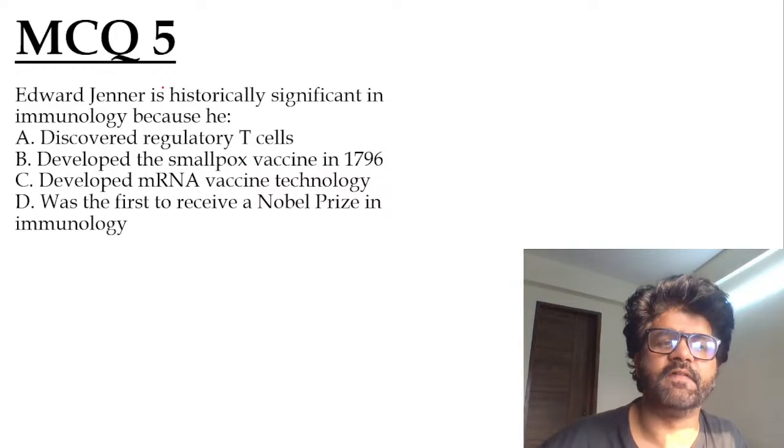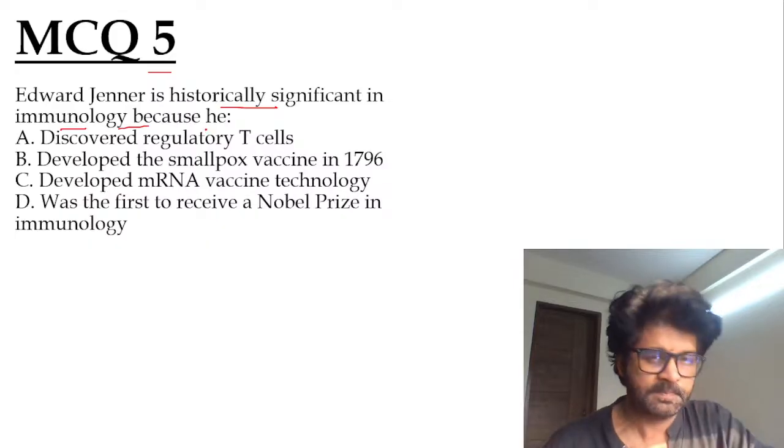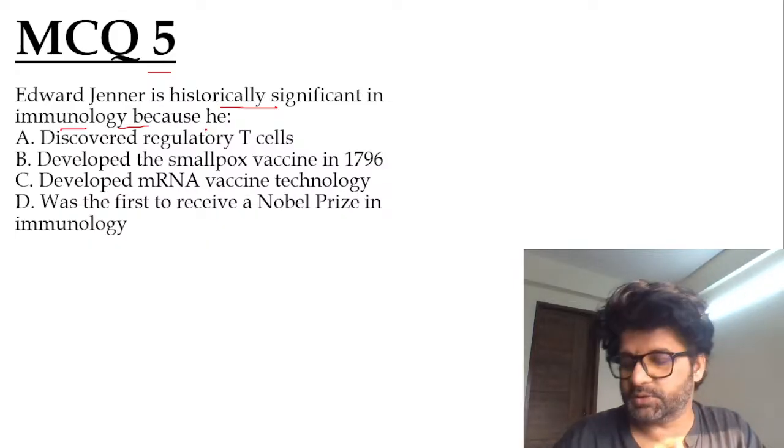Then you have MCQ 5. Edward Jenner is historically significant in immunology because he did what? We just talked about Edward Jenner.